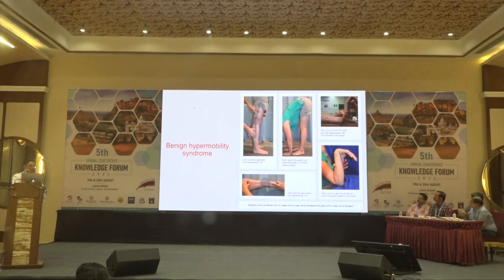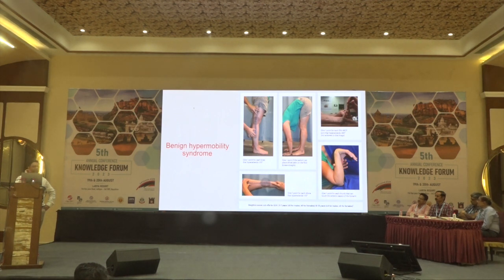What we check is we look for hypermobility at 5 points, and we give marks. For each knee, we give 1 mark if there is extension beyond 10 degrees. If the patient can touch the floor with both the palms, we give another 1 mark. For fingers, we give 1 mark if in the 5th finger there is extension of more than 90 degrees.